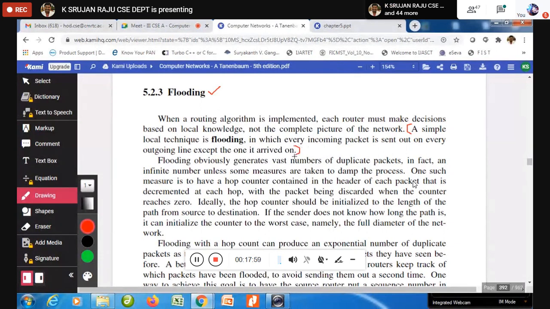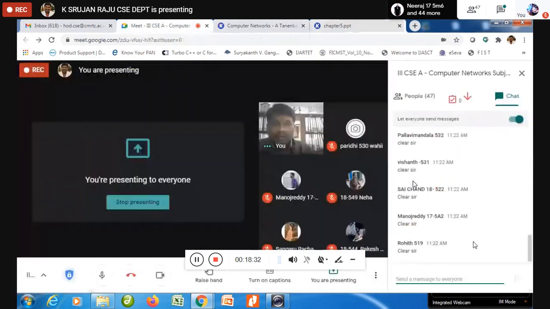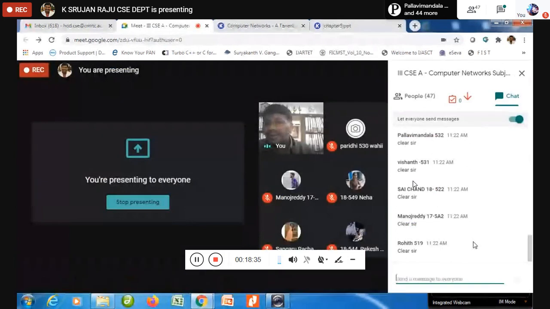This is the technique of flooding, in which every incoming packet is sent out on every outgoing line except the one it arrived on. What is flooding? In which every incoming packet is sent out on every outgoing line except the one it arrived on. Is it clear, or shall I explain in detail?